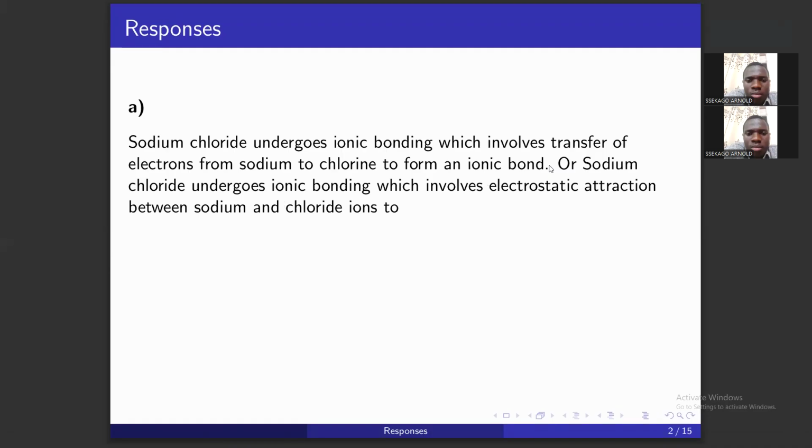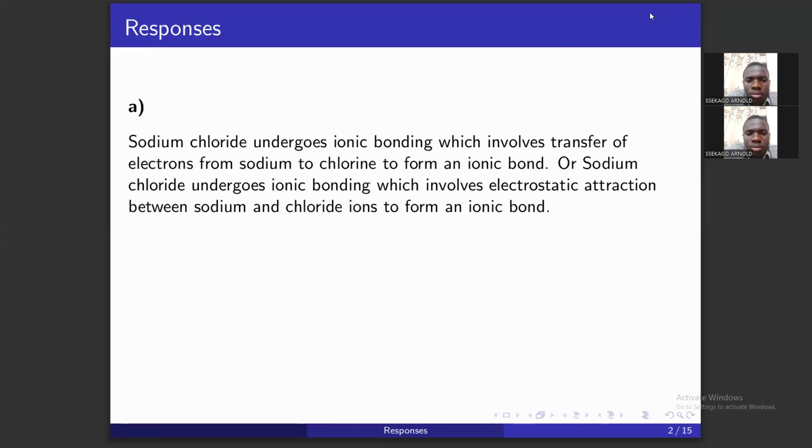In that structure, we have attraction between positive ions and negative ions. That attraction is that line there. The line which joins the positive to the negative is the attraction. So sodium chloride undergoes ionic bonding, which involves electrostatic attraction between sodium and chloride ions to form an ionic bond.